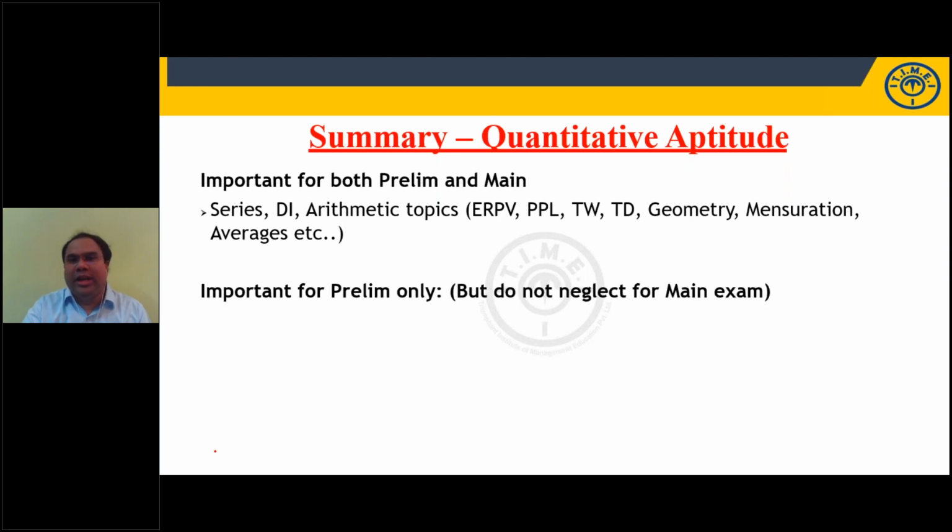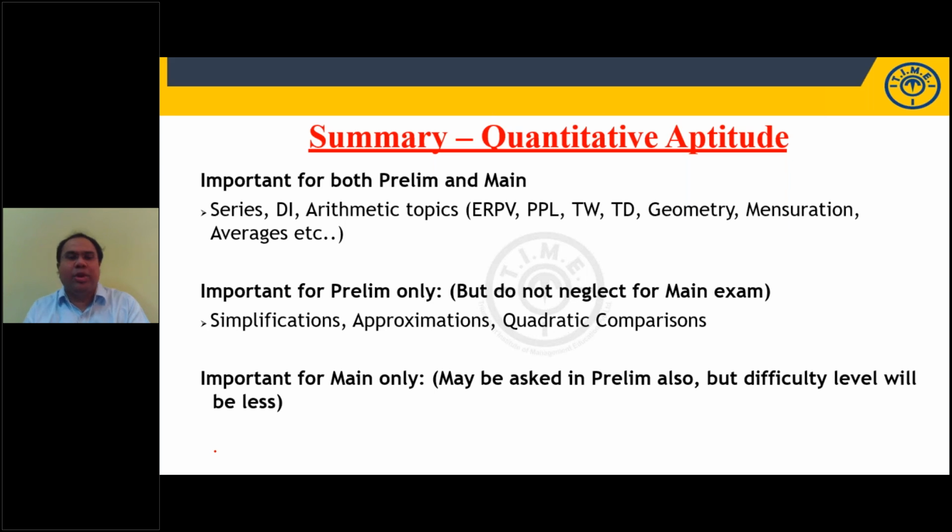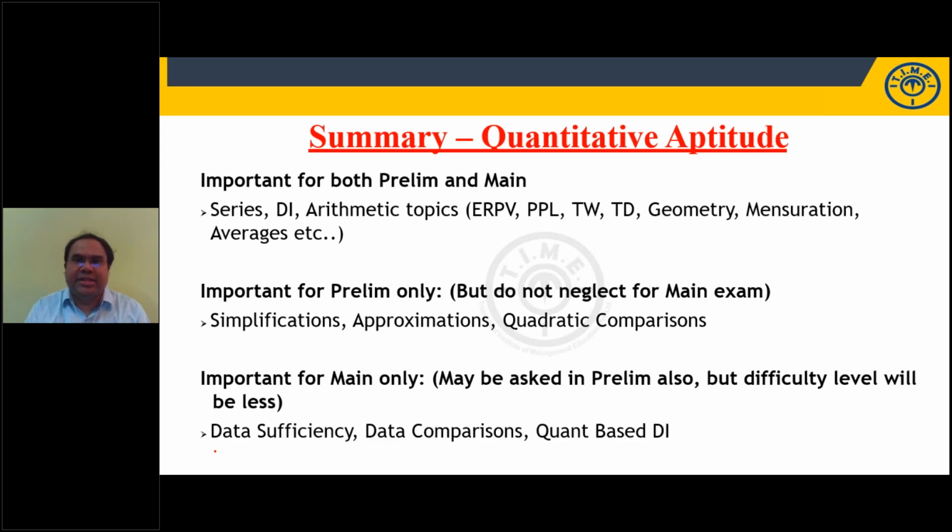Now, important for only prelim: quadratic equations or comparison, simplification, approximation are generally asked in your prelim exam. What is important for the main exam only? They can be asked in prelim, but are generally asked in the main exam: data sufficiency, data comparison, and quant-based data interpretation. I told you what quant-based data interpretation is: time and work based DI, time and distance based DI, profit loss based DI, simple and compound interest based DI. All these we call quant-based data interpretation, right, students?